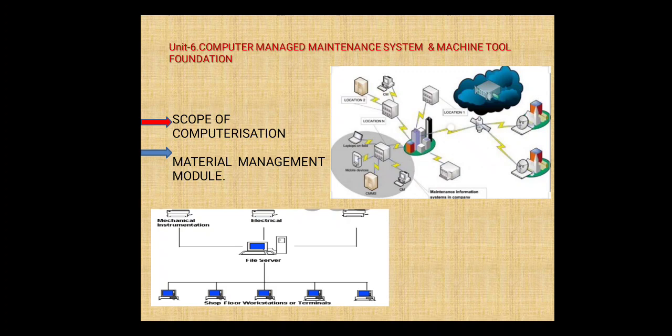Then only it is possible to do the work in standard condition. Then tender evaluation and recommendation: if other resources are essential, then we can call for the tender, okay. Like that we have to maintain the material management module.